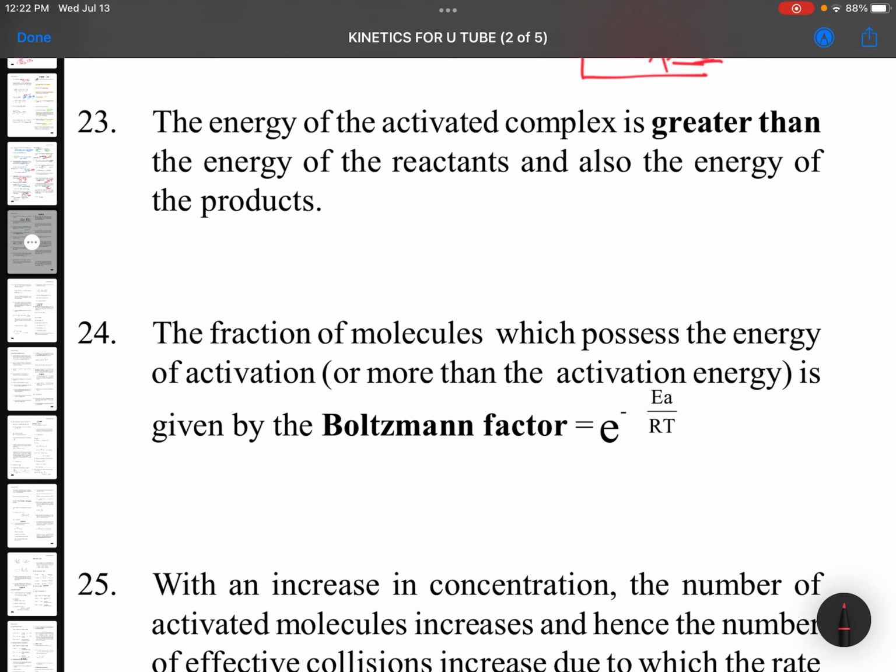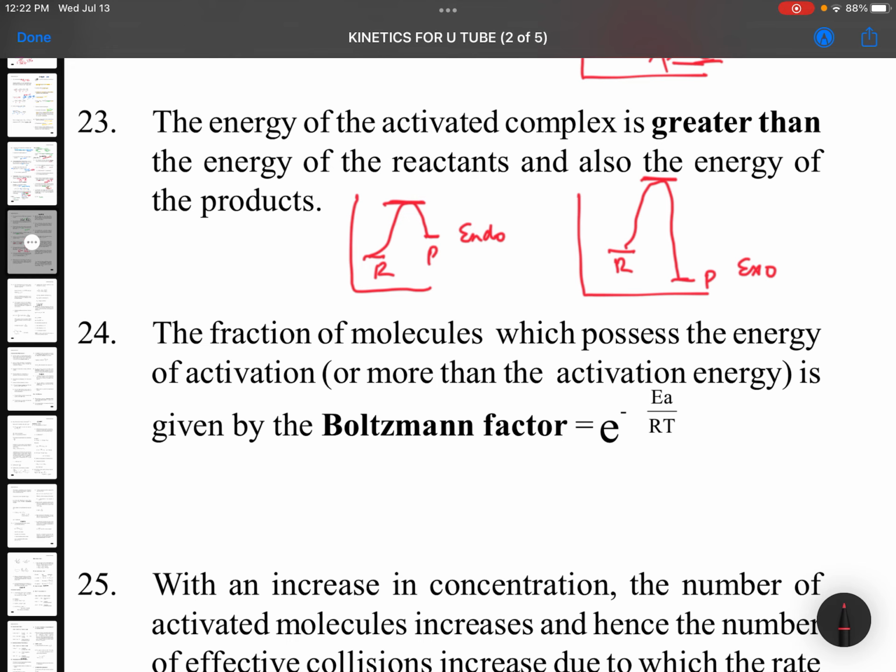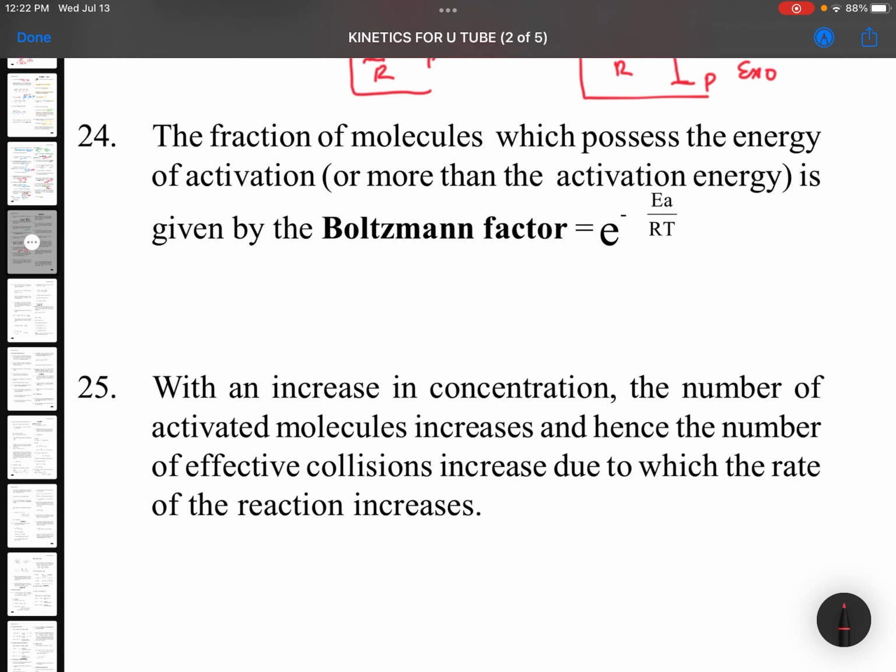The energy of the activated complex is greater than the energy of the reactants and also the energy of the products, obviously. Okay, this is energy of the reactant, this is energy of the products, this is an exothermic change. Okay, this is threshold energy, or you can say this is an endothermic change, reactants energy, products energy, but threshold energy is definitely greater than both of those. That point is mentioned in this 23rd point. The fraction of molecules which possess the energy of activation or more than the energy of activation is given by the Boltzmann factor. That Boltzmann factor is e to the power minus Ea by RT, this particular term.